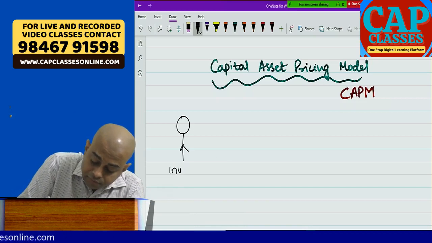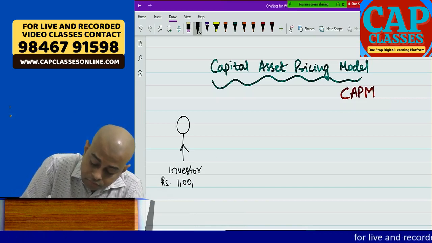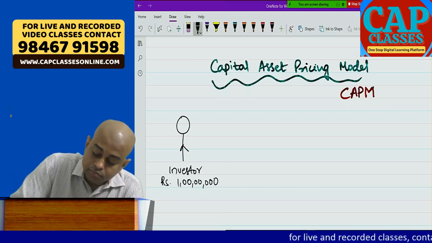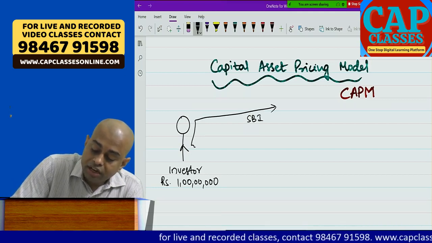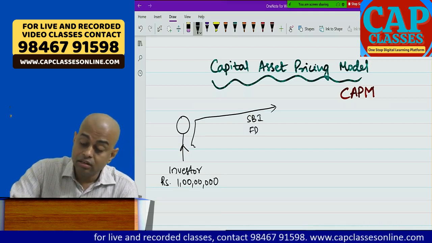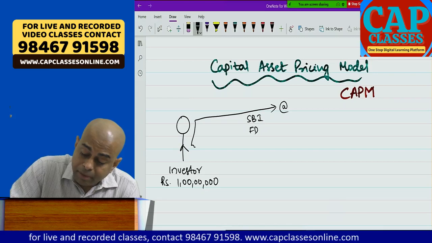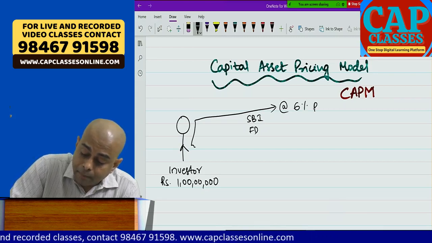There is one investor. He has rupees 1 crore. He is going to State Bank of India to invest in an FD, which pays, say for example, 6% per annum.